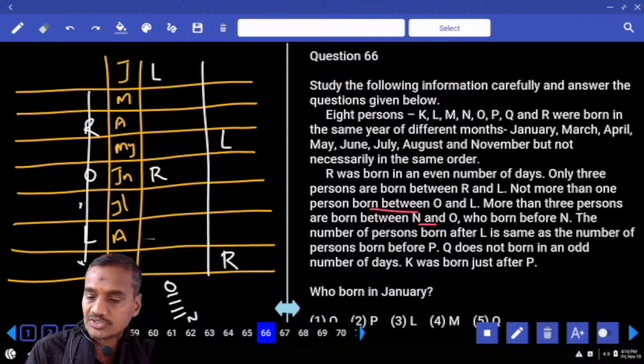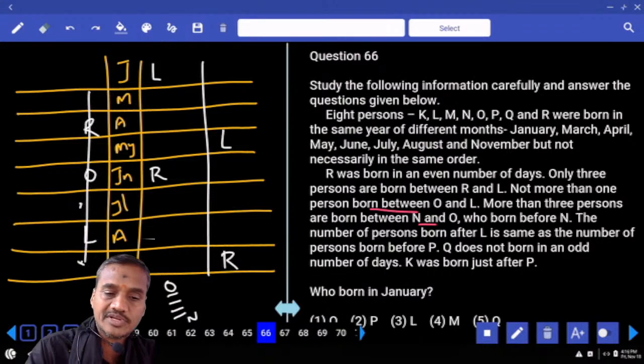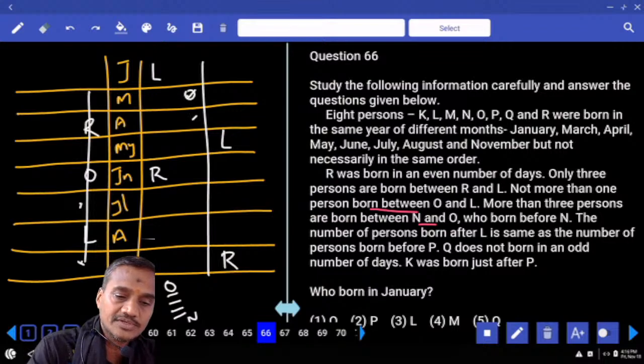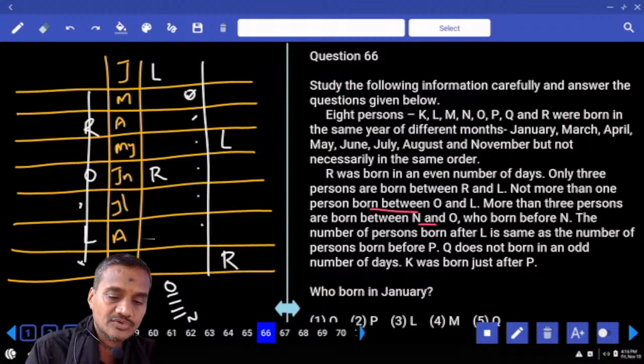And coming to the next one, not more than one between O and L. O can be either here or here. And if O is here, 1, 2, 3, 4, yes, N can be here. 1, 2, 3, 4, or N can be here. Or if O is here, N can be here. Isn't it? Then coming to the next one.